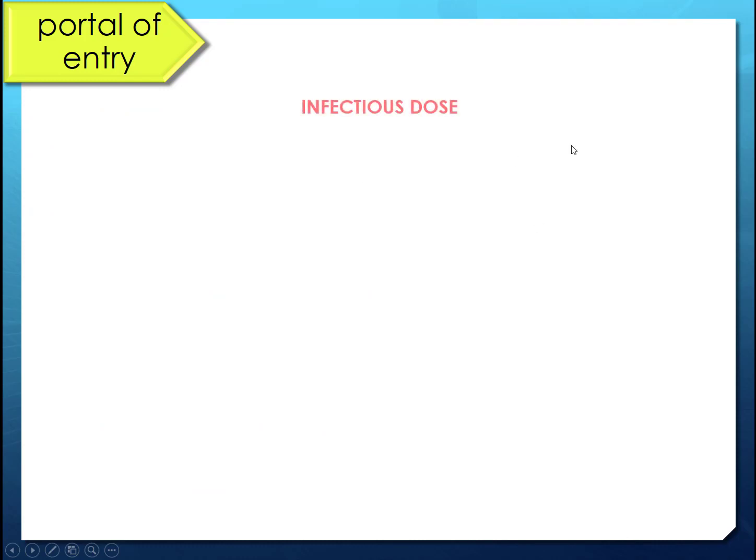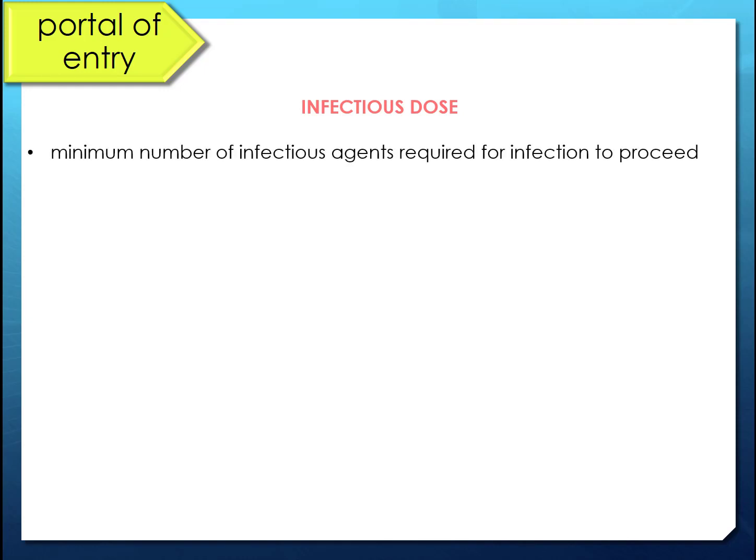Okay, next is infectious dose. So we're talking about portal of entry, but we also have to talk about not only where and who, but how much, the infectious dose. That's the minimum number of infectious agents, so cells and or cysts or endospores, that are required in order for an infection to proceed. So typically, the more virulent an organism is, the more able that organism is to attach and evade host defenses, the fewer numbers we need.